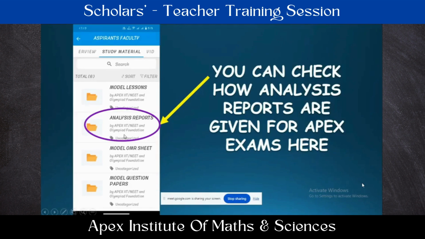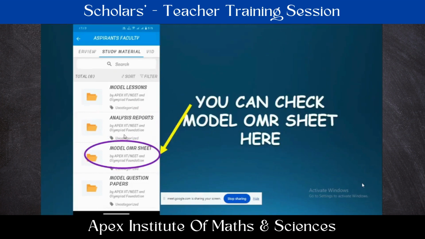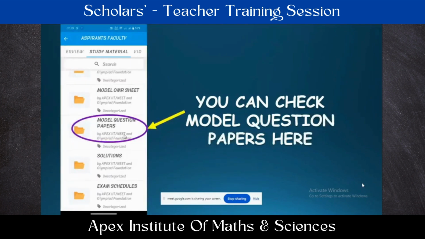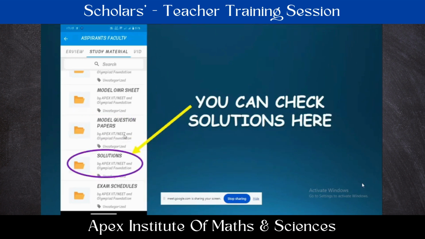And next, the model OMR sheet also we have given. Just now I have shown you the same. It is mentioned here also. You can check once if you have any doubts about that. And next, model question papers also we have given here. Already I explained the model question paper. If you still didn't get clarity, you can check the question paper model here in the model question papers folder. And next, solutions.